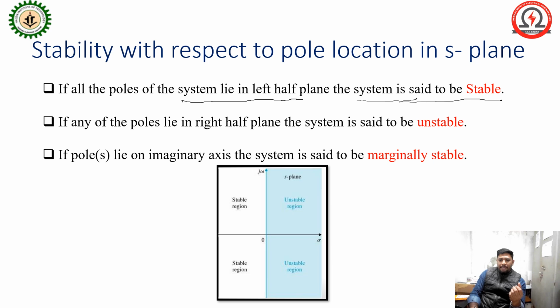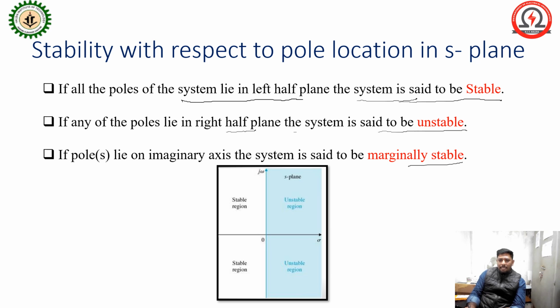If any of the poles lie in the right half of the plane, the system is said to be unstable. And if a pole lies on the imaginary axis, then the system is said to be marginally stable.